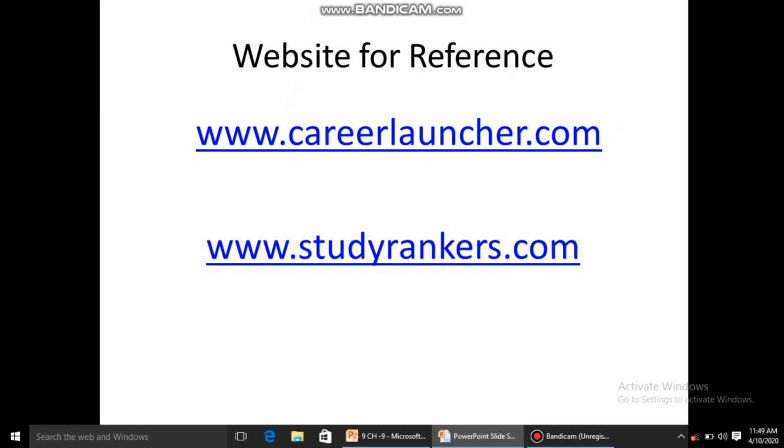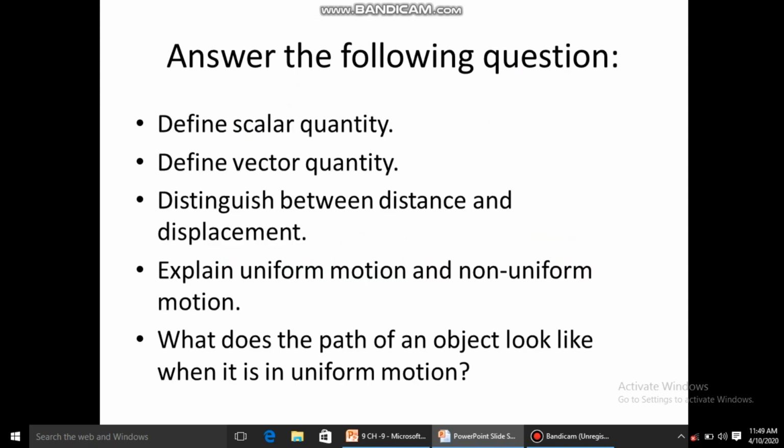Okay. So now students, you can use this website for reference and you can also refer the same for answering the questions provided here. And I would suggest you to go through your NCERT book as well. If आपके पास NCERT बुक अवेलेबल नहीं है, आप ऑनलाइन CBSE की वेबसाइट से NCERT बुक की ई-बुक डाउनलोड कर सकते हैं. वहाँ पे आपको पूरी बुक अवेलेबल है.